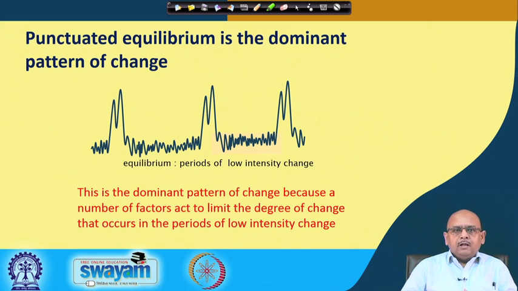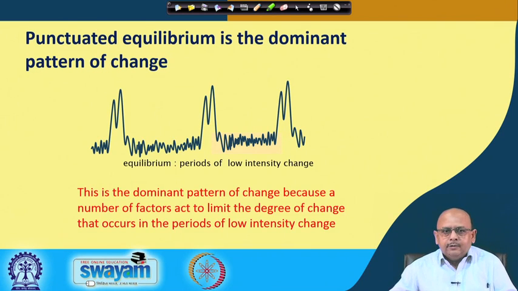Most organizations mostly go for incremental changes, sometimes they go for radical changes, depending upon the requirement. So, the dominant pattern of change shows what? More equilibrium, incremental changes. Equilibrium is more important, where you have longer periods of low intensity change, but sometimes the requirement asks you or forces you to go for significant or radical changes, right.